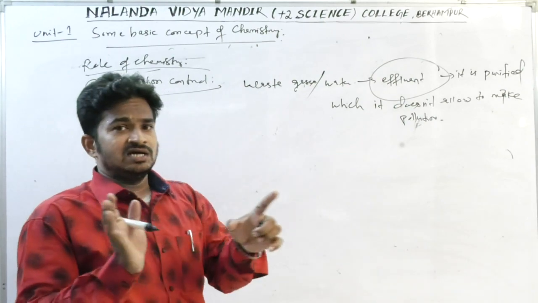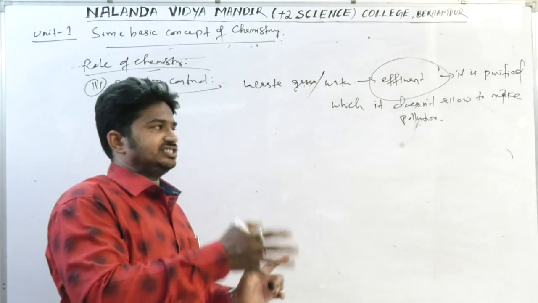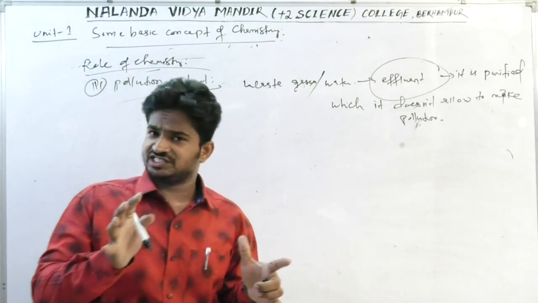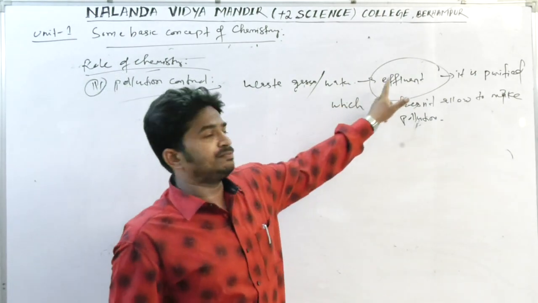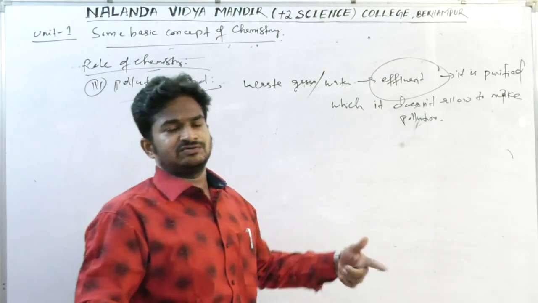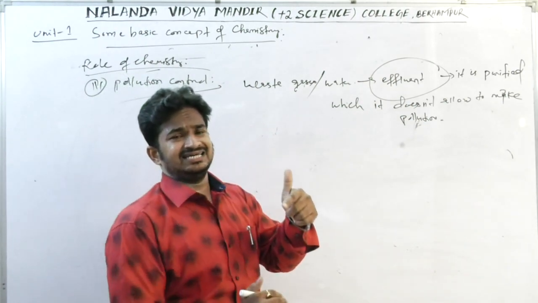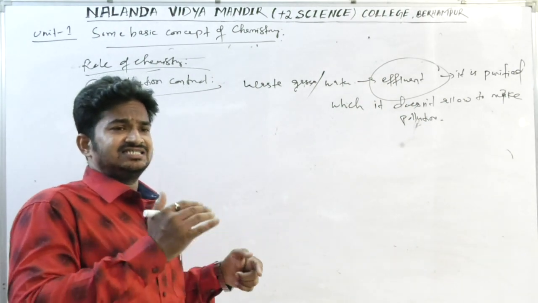So before coming into contact with the environment, inside the industry some purification process is there. So effluent can be purified, then it is released to the environment or water bodies, and it will make pollution less, or we can say negligible.